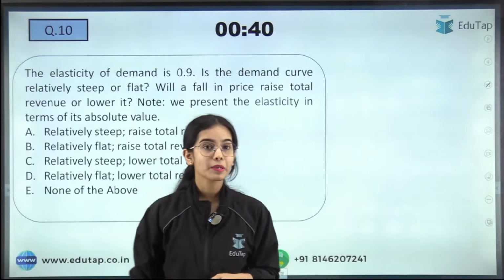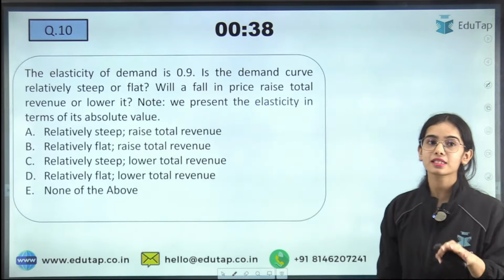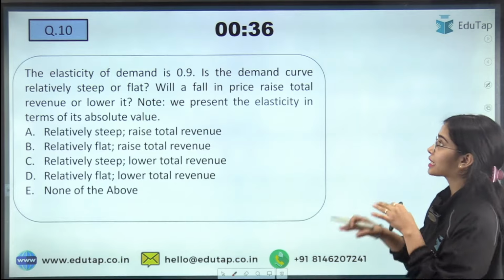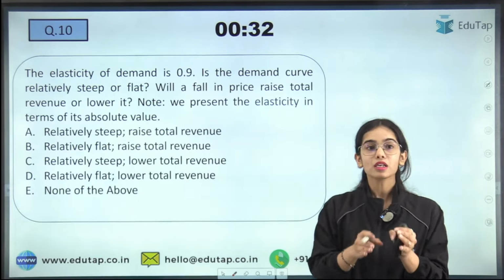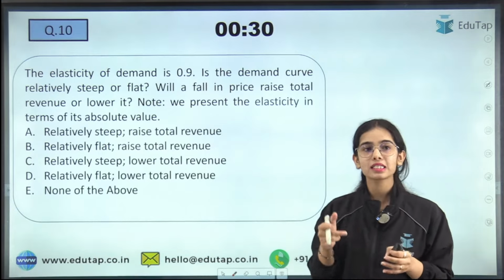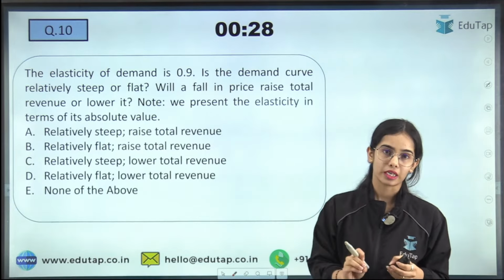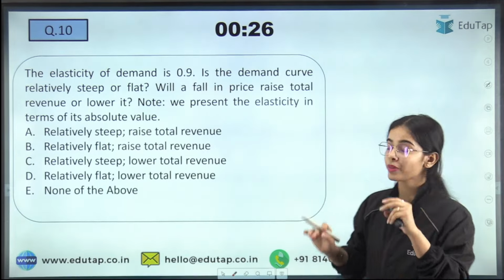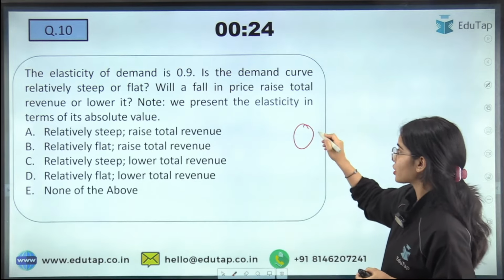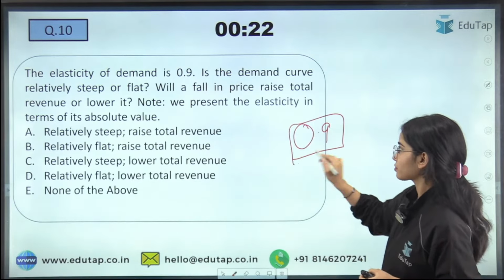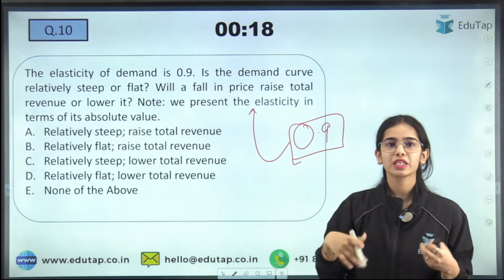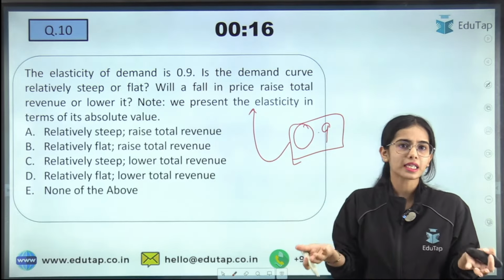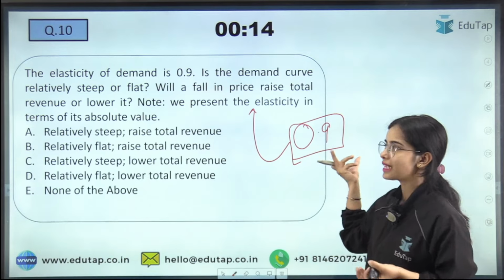Now coming to the next question: the elasticity of demand is 0.9. Is the demand curve relatively steep or flat, and will a fall in the price raise total revenue or lower it? So there are two questions actually. First of all, the price elasticity of demand is 0.9. Usually in the elasticity of demand, we ignore the sign because the law of demand is there. We already know that there is a negative sign, so we usually take the absolute term.